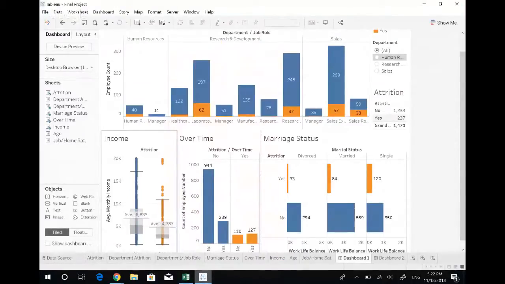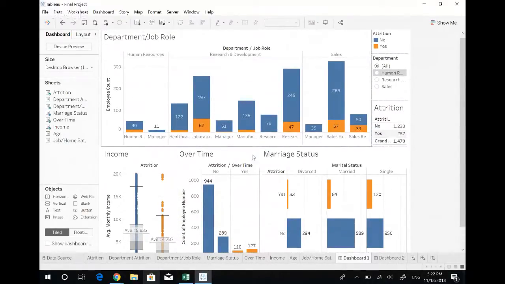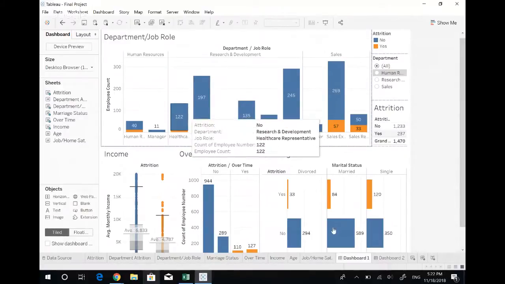Then when looking at this data in Tableau, we decided that we should look at the factors of age, income, the amount of hours worked, attrition rates, their roles within the company, and work-life balance to determine what we thought the attrition was coming most from. And from that, you can see on our top graph, department job role. We have this set into 3 different departments: human resources, research and development, and sales.